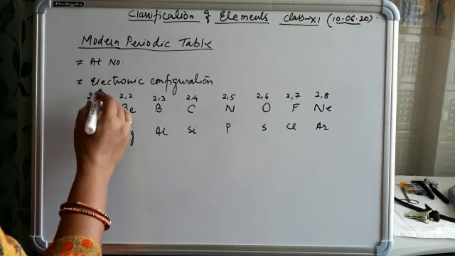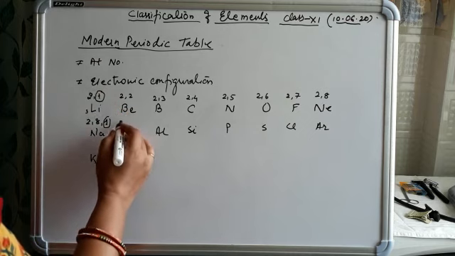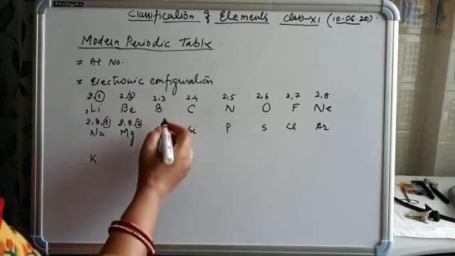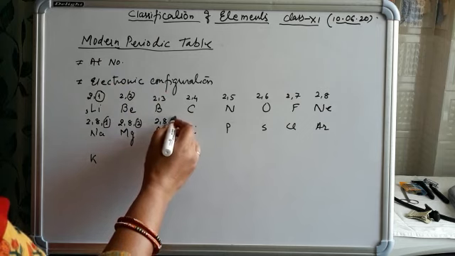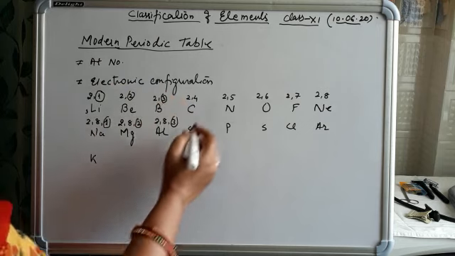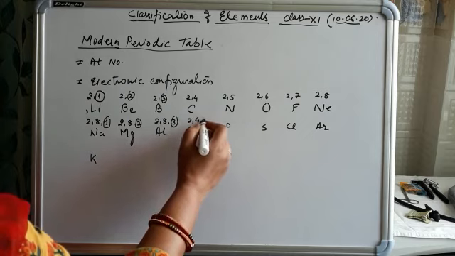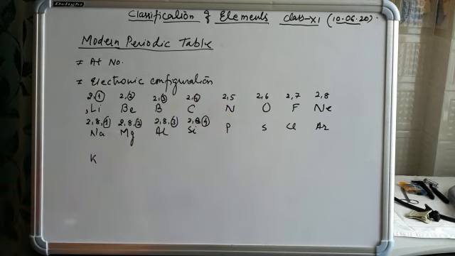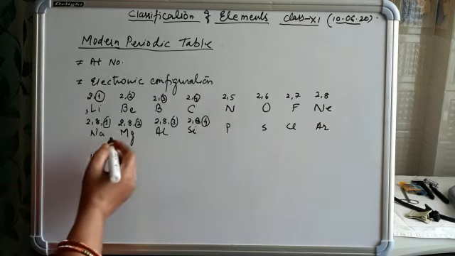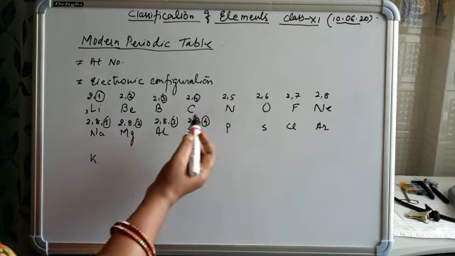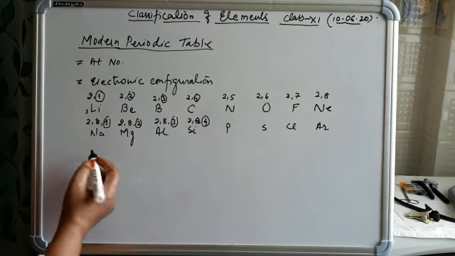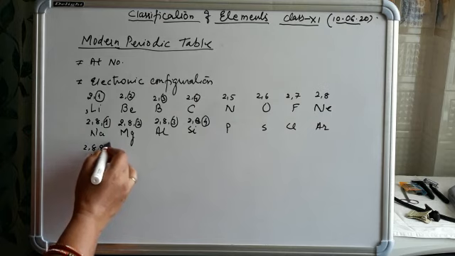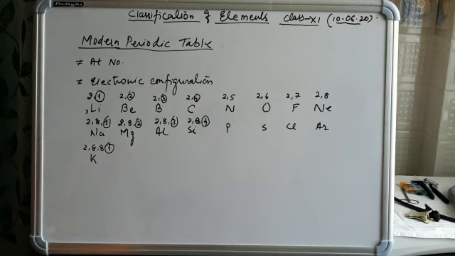See here the repetition of valence electrons: in the case of magnesium 2,8,2, then 2,8,3, then 2,8,4. So we can say that the properties of elements are periodic functions of their electronic configuration also, because at a certain interval the repetition of valence electrons takes place. In the case of potassium 2,8,8,1, again the repetition of valence electrons.